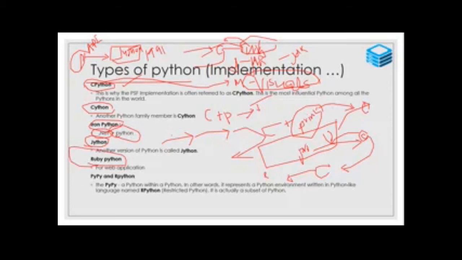Initially, they created one program, suppose a calculation of addition of two numbers. They created the program using Python code, Python basic code. The code will be translated into C libraries. Likewise, you can press F7 in Turbo C, the F7 key, for tracing. It automatically goes to the library file. Suppose you are using printf, it goes to library files, linking the library file. Likewise, the Python code will be automatically linked to basic Python C libraries.